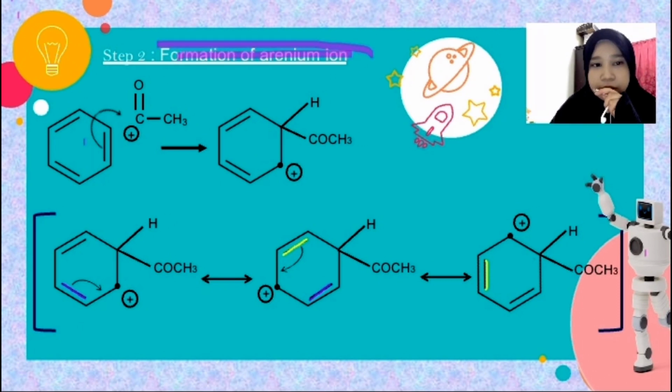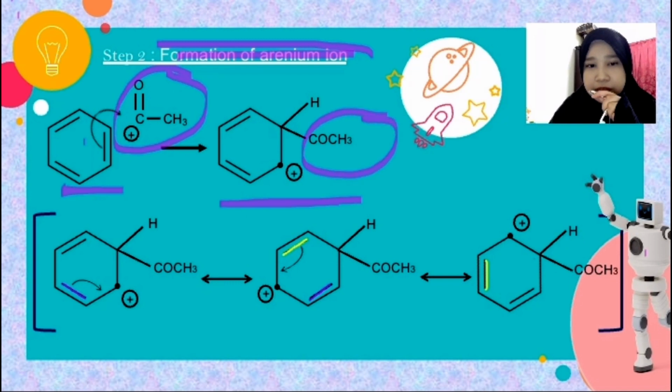So we have the benzene ring and we have the electrophile, which is COCH3+. The benzene ring is a nucleophilic site, and it will be attacked by the electrophile to form an arenium ion. So the arenium ion now has COCH3 attached to the same carbon as the H. So this double bond is used to make a bond with COCH3+, and it will cause this carbon to become positive and lose one of the bonds.